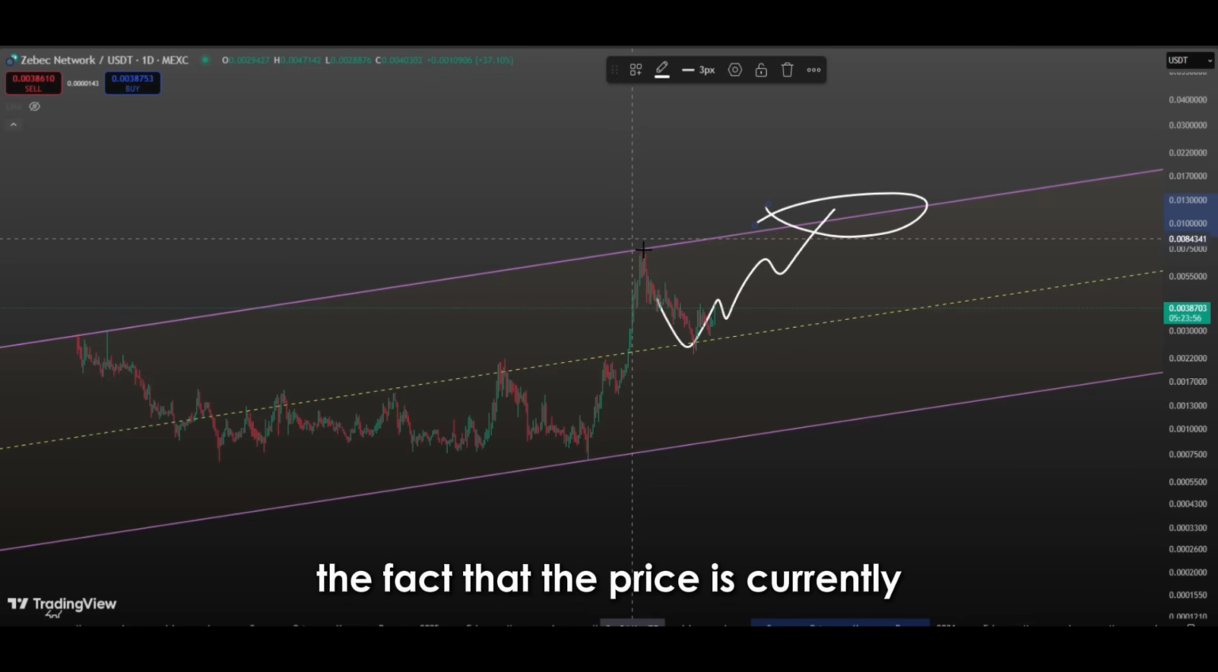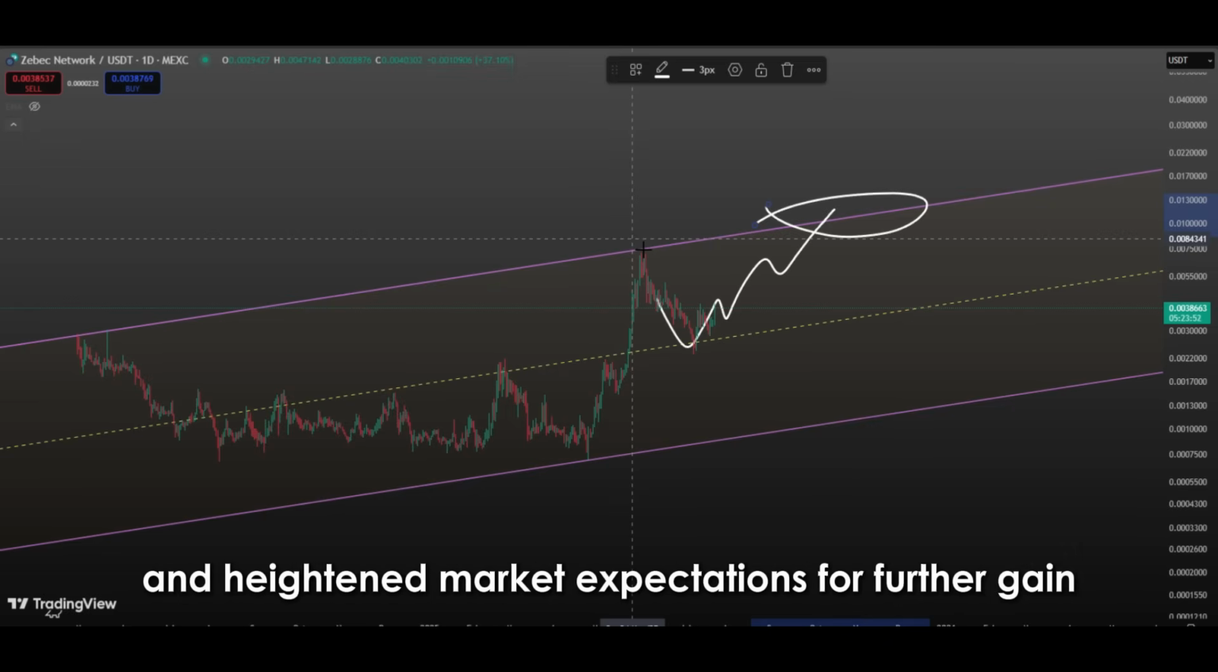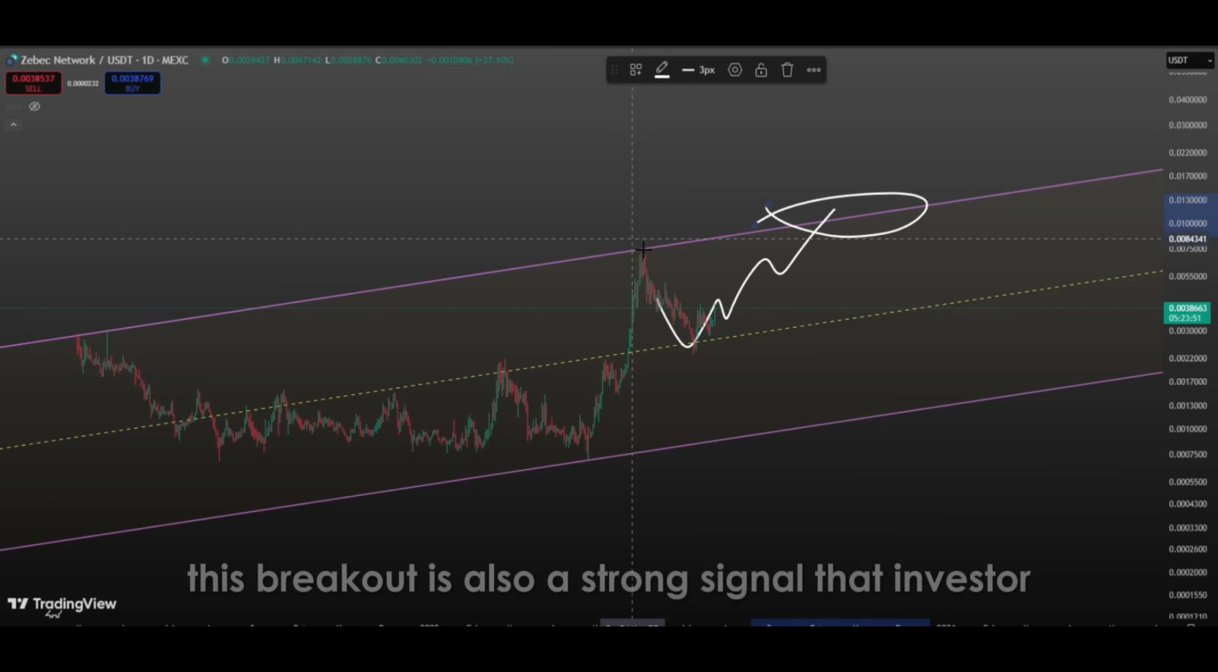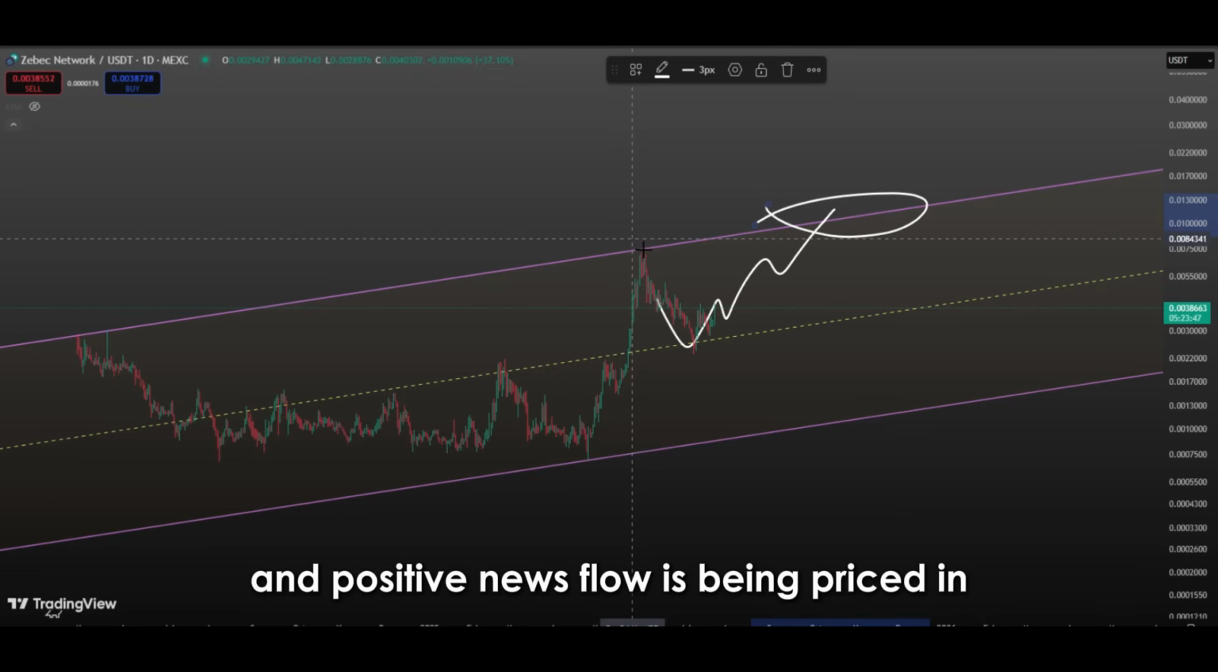The fact that the price is currently trading above the midline indicates that a breakout has occurred and that it is to the upside. Such a breakout usually corresponds with an increase in long positions and heightened market expectations for further gains. This breakout is also a strong signal that investor risk appetite is growing, confidence is being restored in the market, and positive news flow is being priced in.